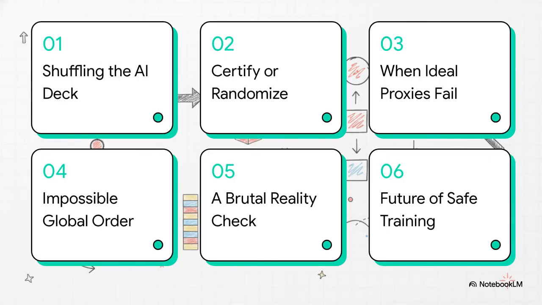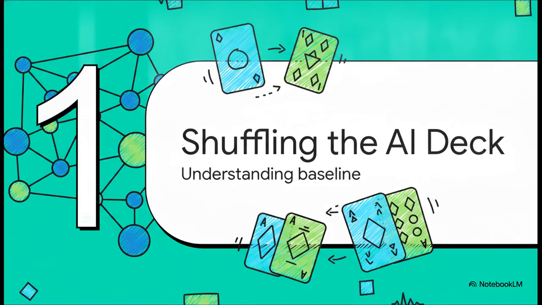To get through this dense 55-page paper, we've broken it down into 6 quick sections: shuffling the AI deck, the certify or randomize rule, when ideal proxies fail, the impossible global order, a brutal reality check, and finally, the future of safe training. Okay, section 1, shuffling the AI deck.